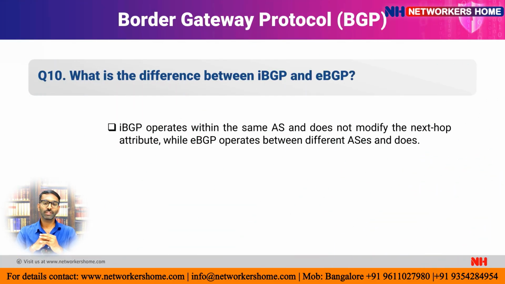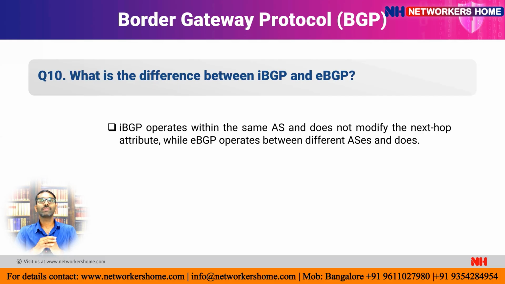And the 10th question is, what is the difference between iBGP and eBGP? I think we already discussed it. iBGP operates within the same AS and does not modify the next hop attribute, while eBGP operates between different ASs and does modify the next hop attribute.